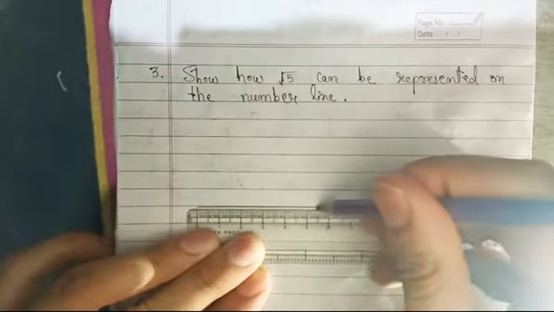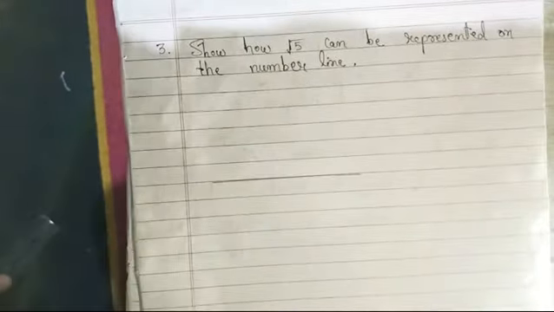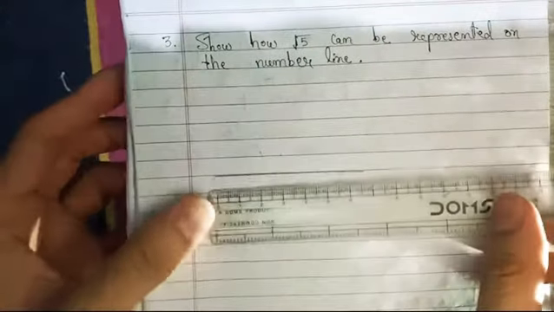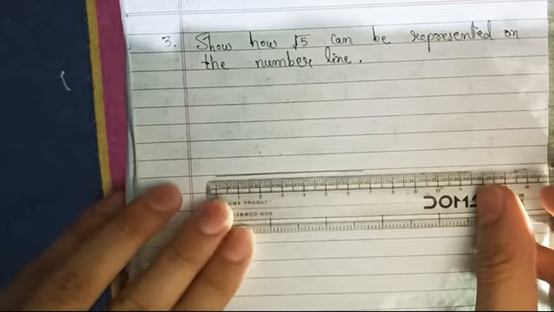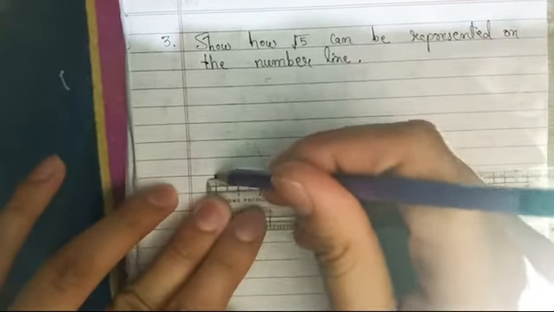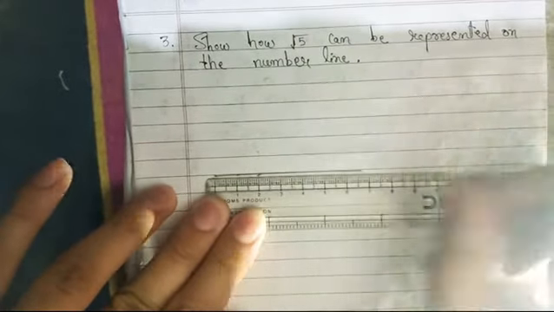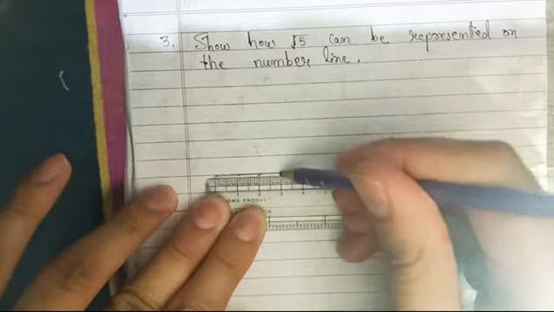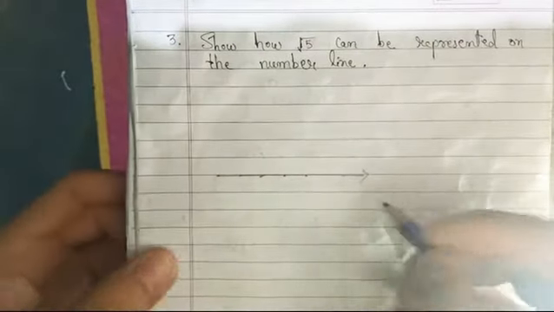Now mark the points. From this 0 we have taken, 1 centimeter I will mark some points: 1 centimeter, 1 centimeter, then 2, 3, 4, enough. That is a number line.